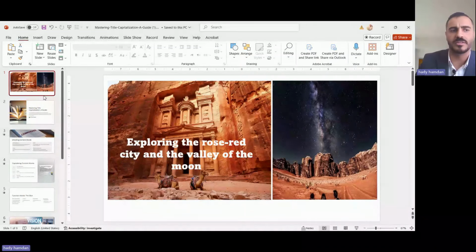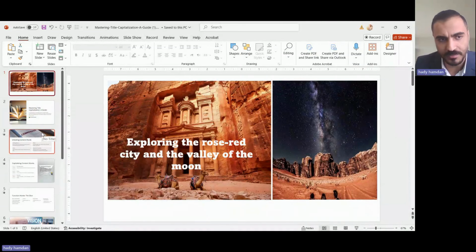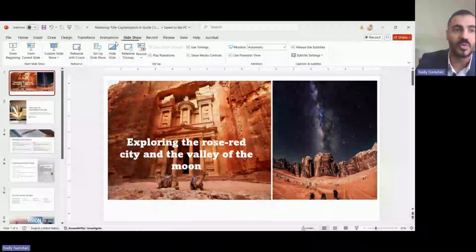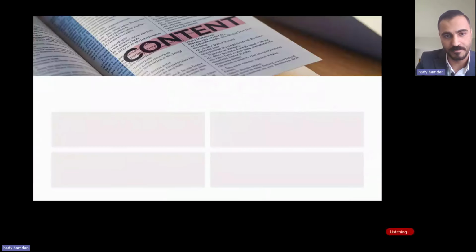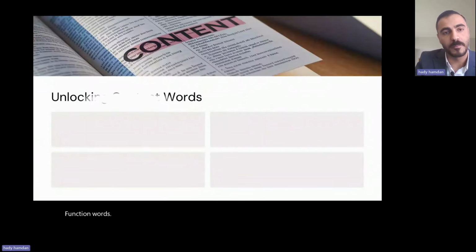What shall I capitalize? Well, before we talk about capitalization, we need to know that words come in types. We have content words and we have function words. So, what do you mean by content words?